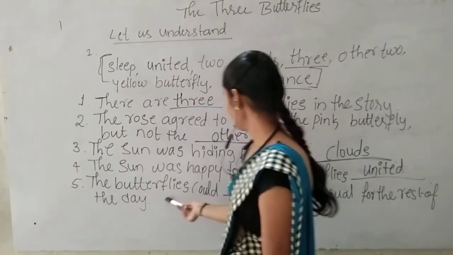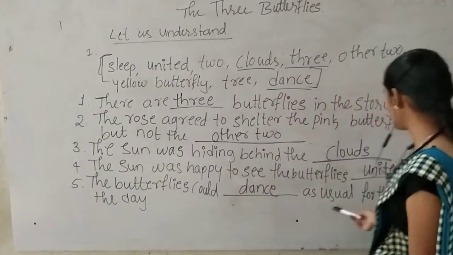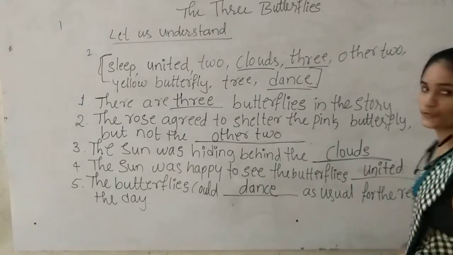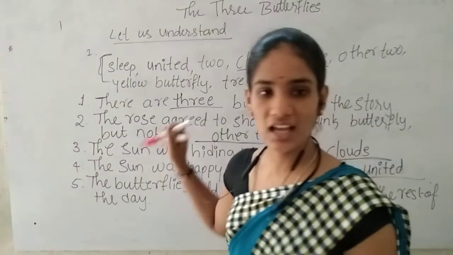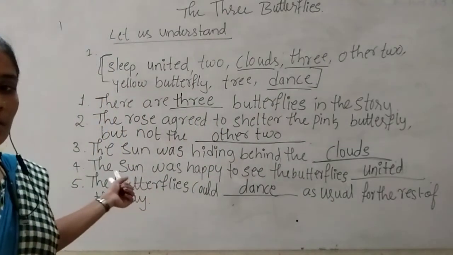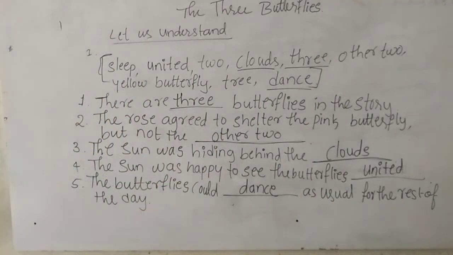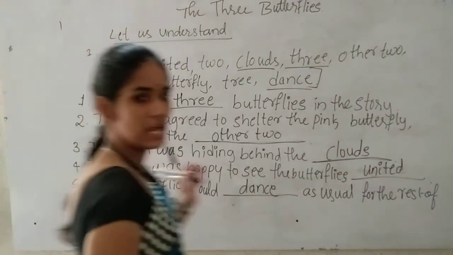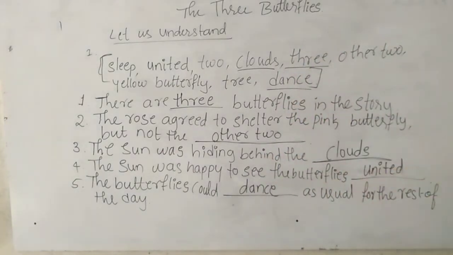Next, the butterflies could dance as usual for the rest of the day. These are the answers. So take the answers, students. Later on we will move to the next. Take these answers. Fill the blanks with the correct words.